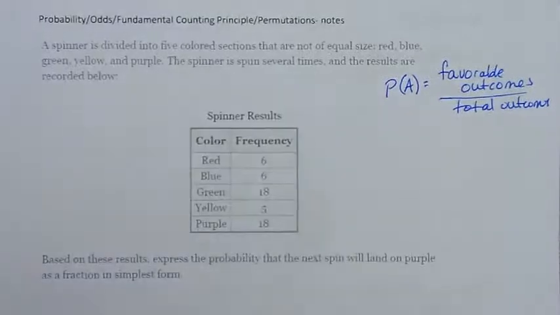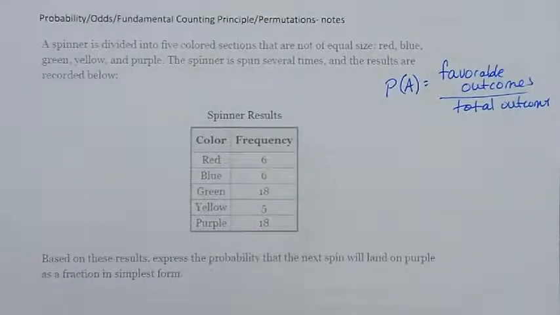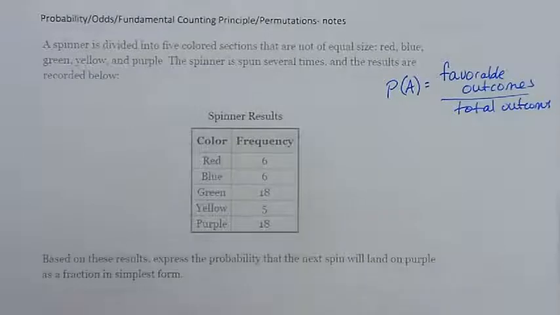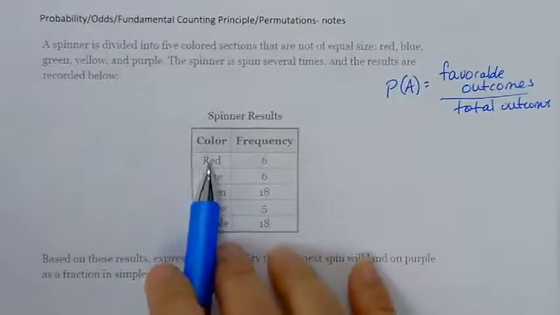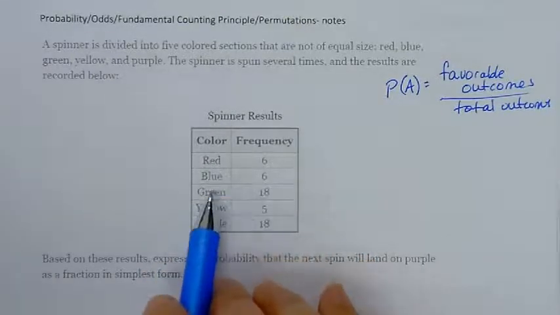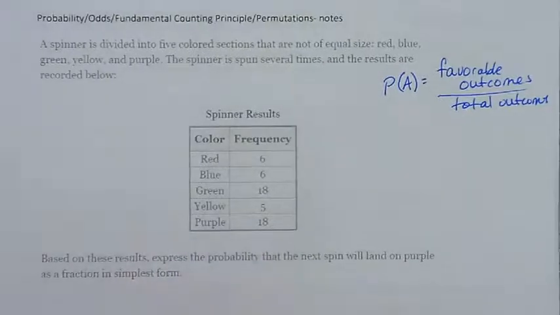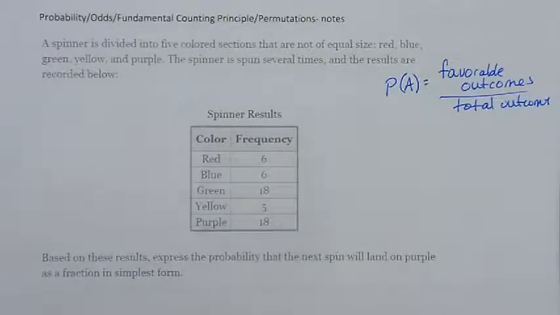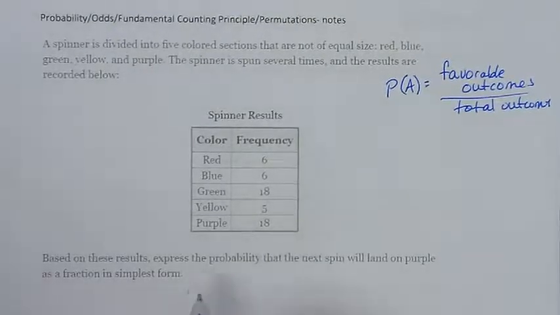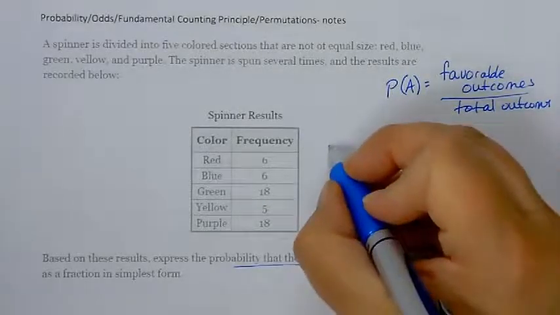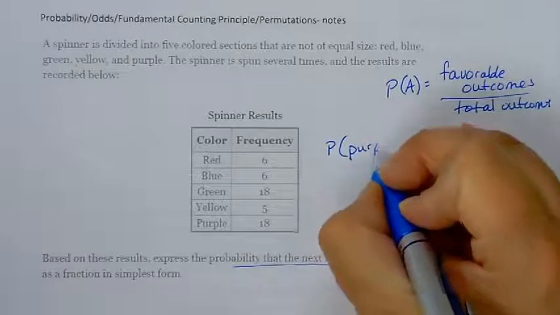And I know you don't have this note sheet, but hopefully you can kind of get the gist of what's happening here. A spinner is divided into 5 colored sections that are not of equal size: red, blue, green, yellow, and purple. The spinner is spun several times, and the results are recorded below. So I've spun, and I got red 6 times, blue 6 times, green 18 times, yellow 5 times, and purple 18 times. I want to figure out the probability, based on these results, that the next spin will be purple. So one way you might see this is to say probability of purple.